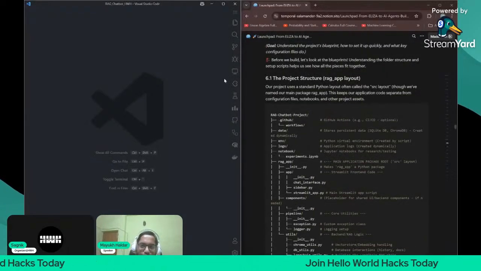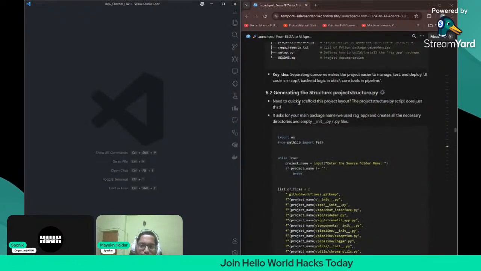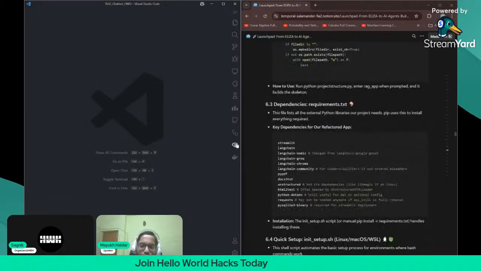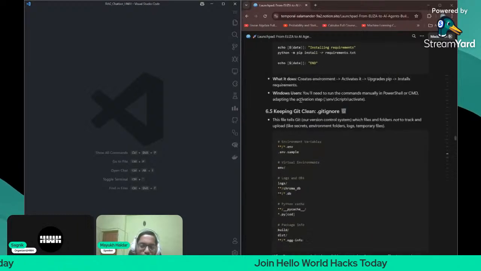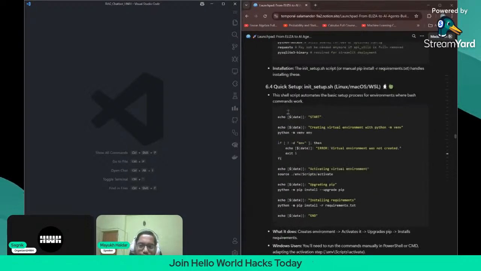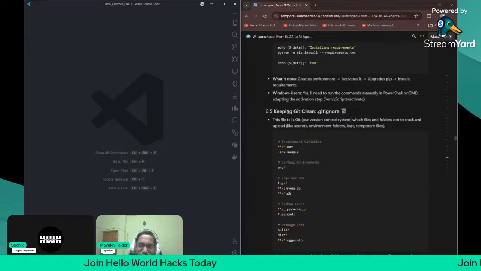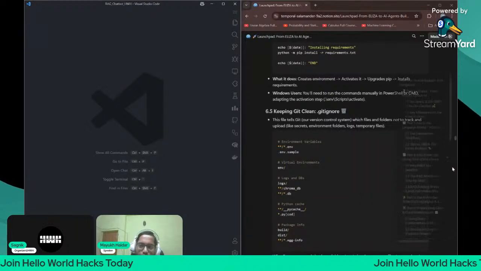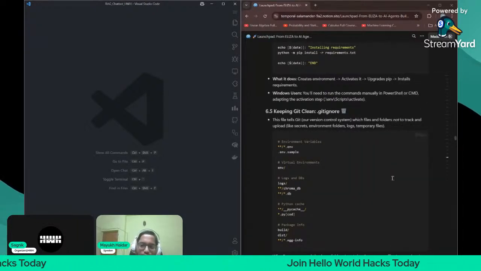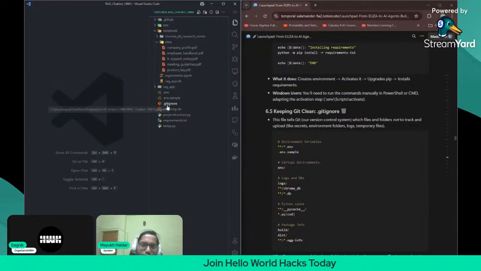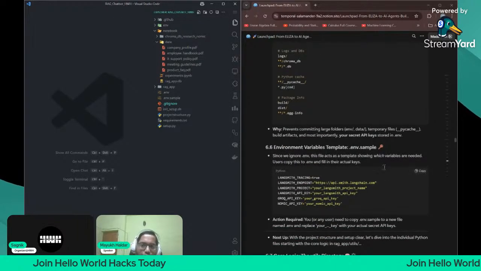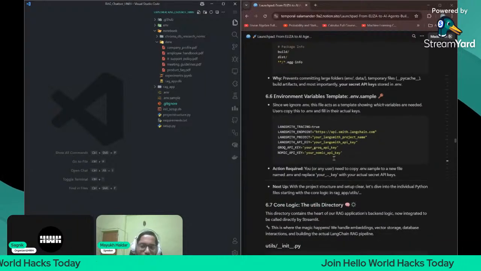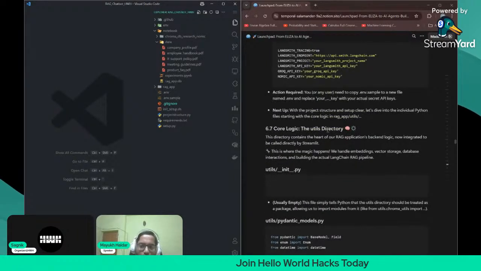So we have done the first step, generate the project structure. This part is done. Dependencies, this part is also done. Setup shell script, this part is also done. We have created the virtual environment. Keeping git clean, yeah, git ignore we have already written here. Then .env also we have done. I will not show you my environment variables. Then we have the core logic, the utils directory.